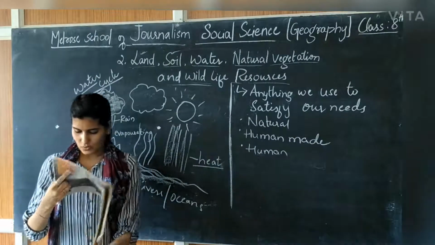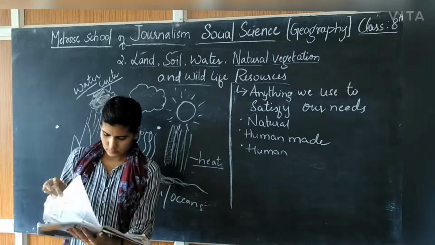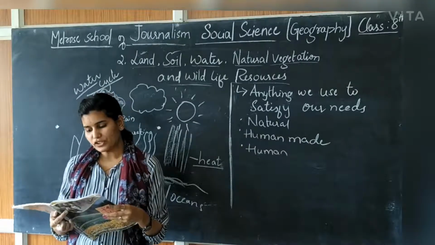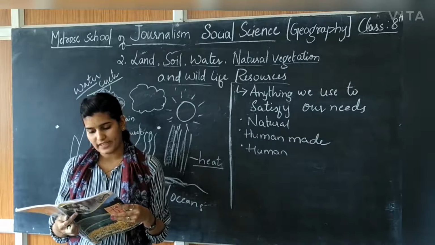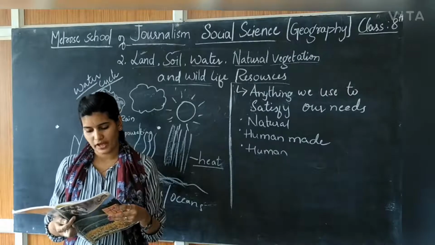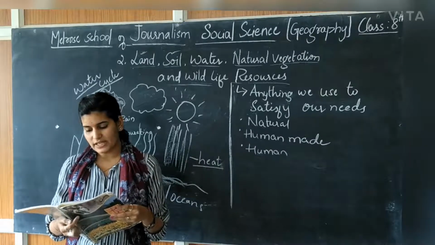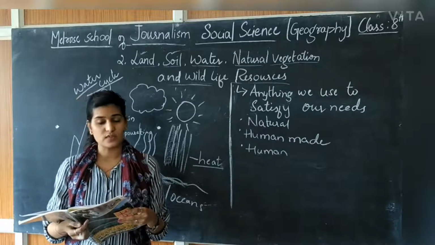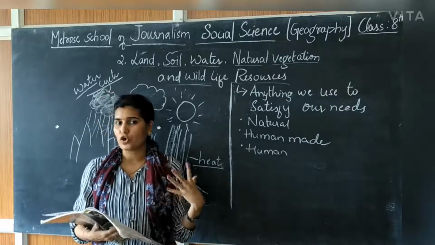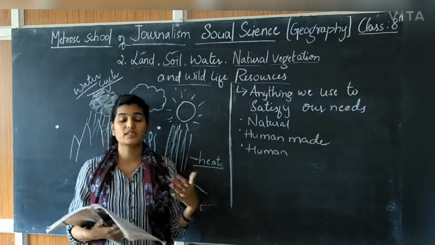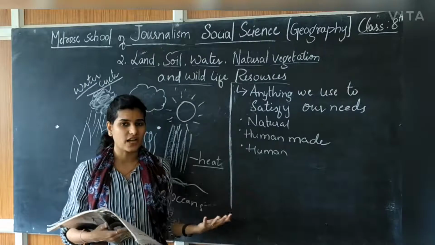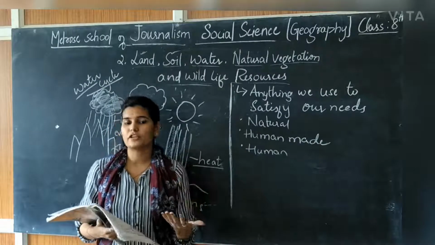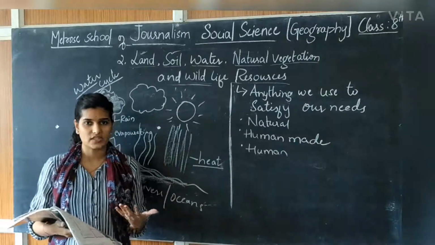Now turn your page, students. Page number 16. Humans use a huge amount of water not only for drinking and washing but also in the process of production. Water for agriculture, industries, and generating electricity through reservoirs of dams are other usages. India is completely dependent on agriculture. We are using it for agriculture, for industries, and for dams.